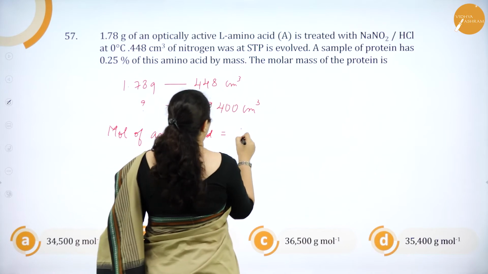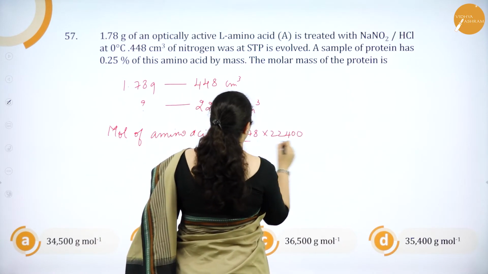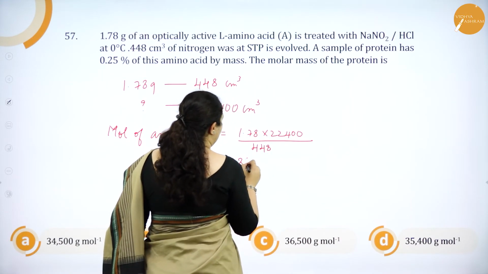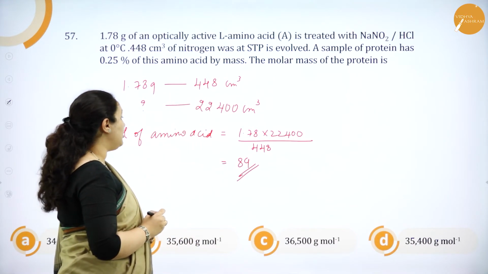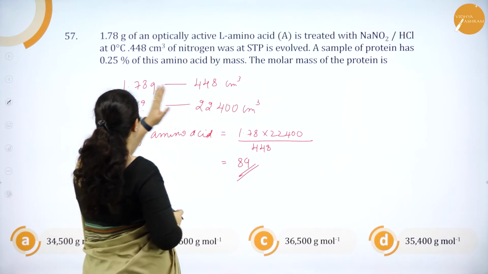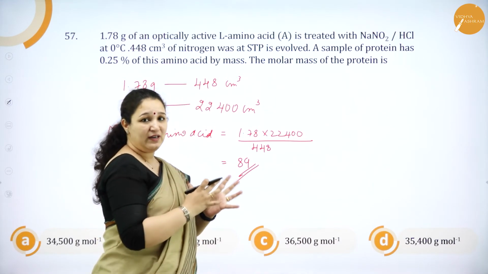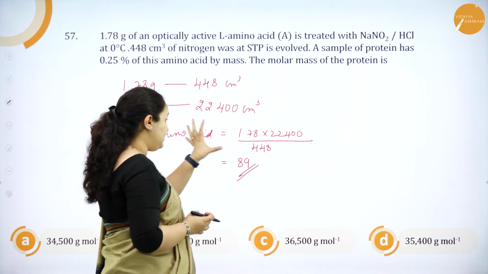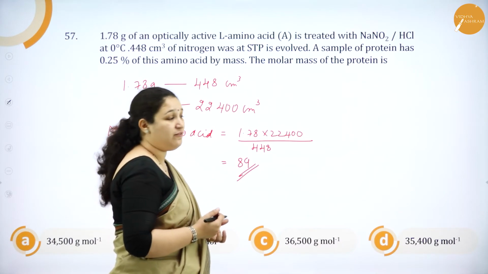That is 1.78 into 22,400 divided by 448. If I solve this, I'll get 89. Now, this is the molecular mass of the amino acid. Next, what they have given is a sample of protein has 0.25% of this amino acid. So, out of 100, 0.25 grams is of this amino acid. Then, if this is the molecular mass, what should be the mass of protein? I can easily find out.